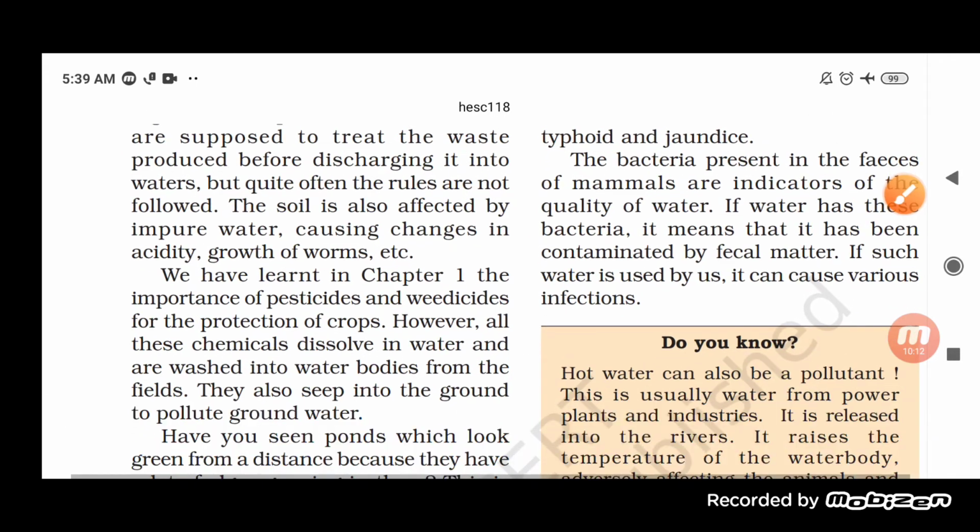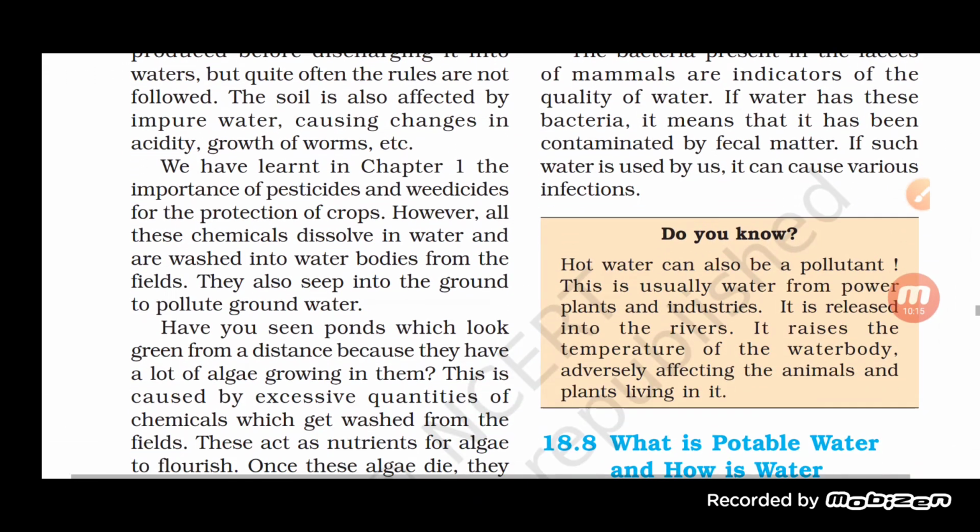Now see here, we have learned in chapter one the importance of pesticides and weedicides for the protection of crops. However, all these chemicals dissolve in water and are washed into water bodies from the field. They also seep into the ground to pollute groundwater.